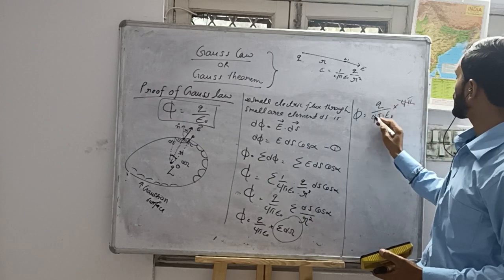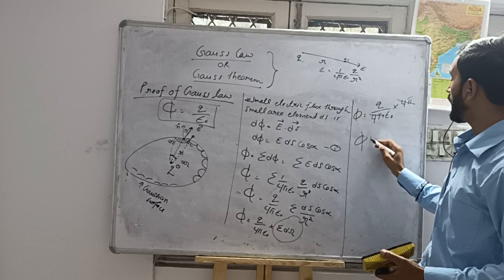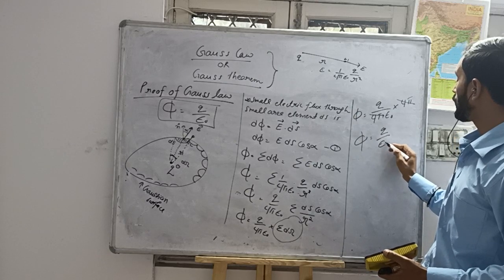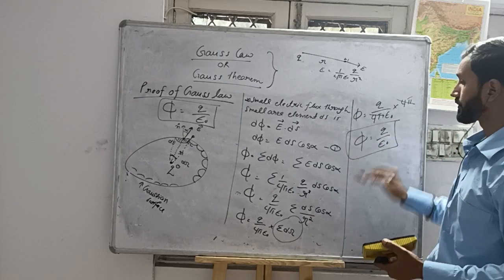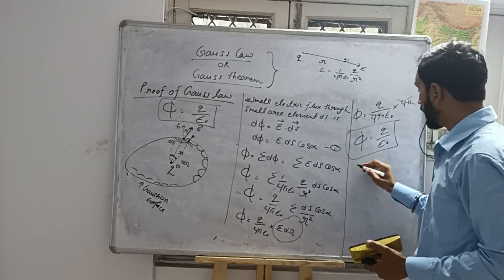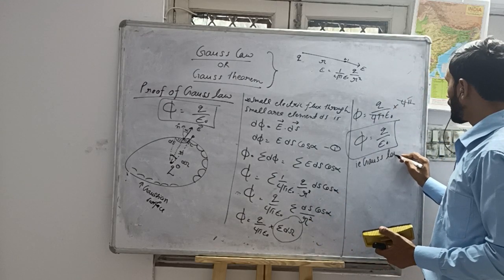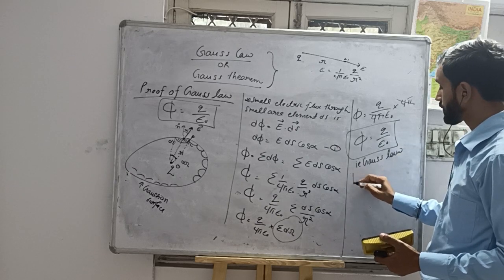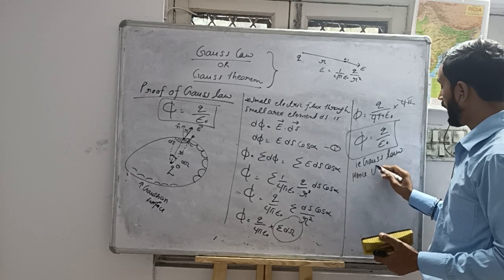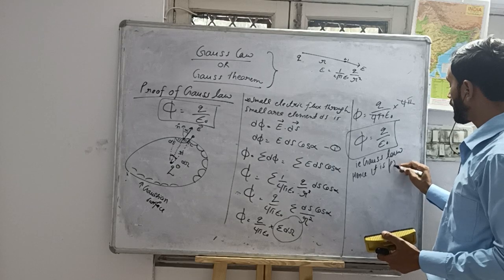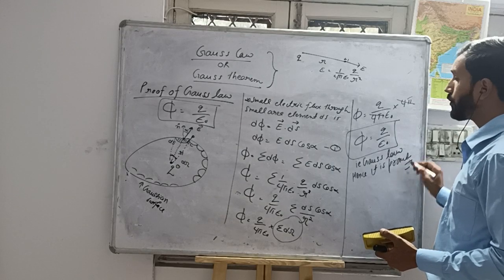Okay, it is cancelled by this. Then phi is equal to Q by epsilon naught. Done. That is Gauss law. Hence, it is proved.